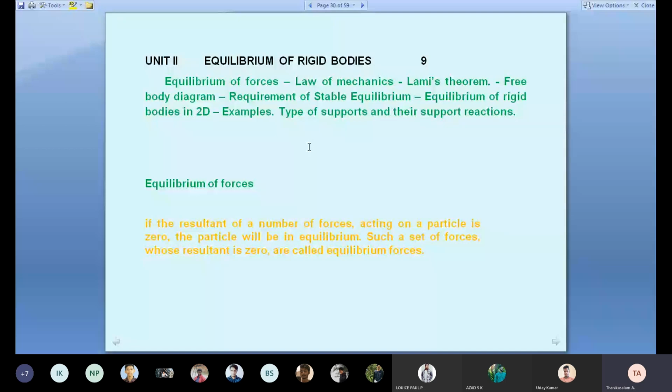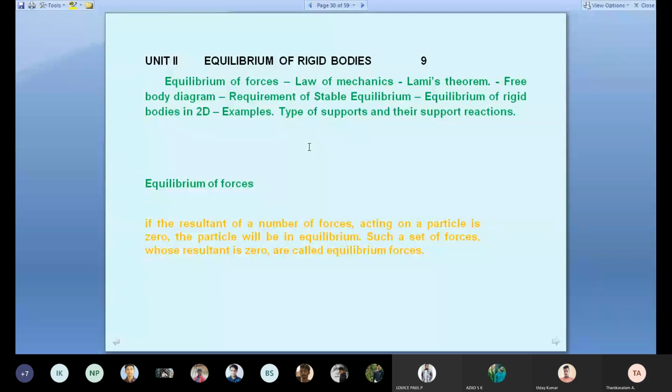Now we are going to see unit 2, equilibrium of rigid bodies. Students, the first unit was basics and statics of particles. In a rigid body, the body does not deform under the action of forces. A rigid body has shape and size.